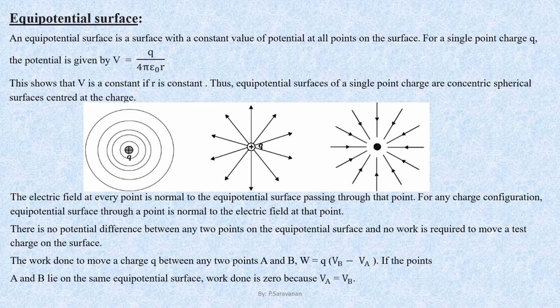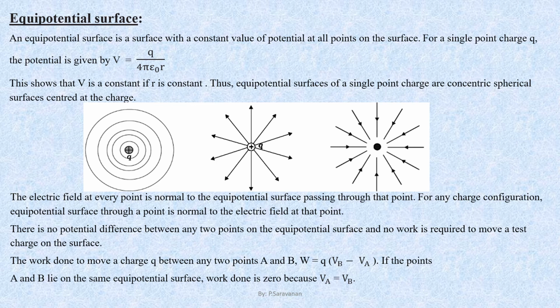Equipotential surface. As the name itself suggests, the electric potential at all points on a given surface must be equal. Okay, now let us look at the definition. An equipotential surface is a surface with a constant value of potential at all points on the surface.